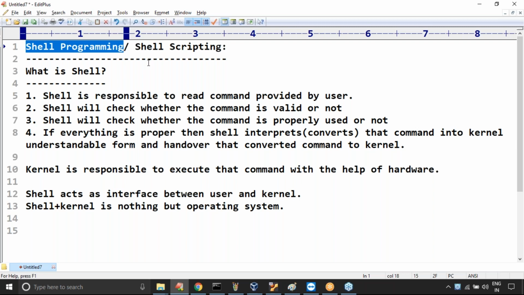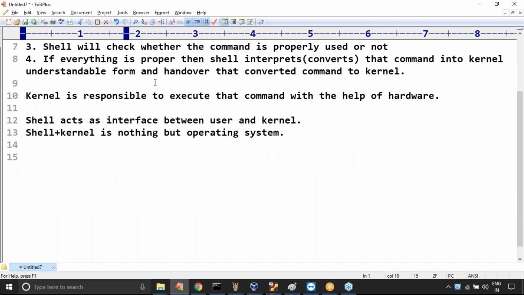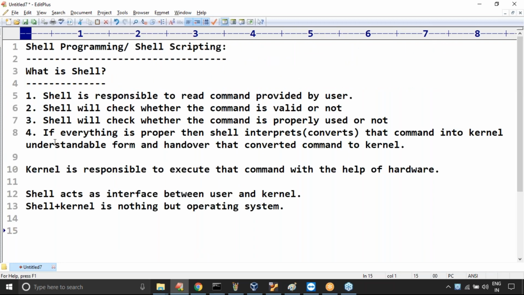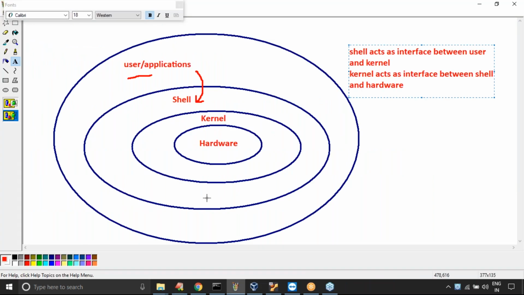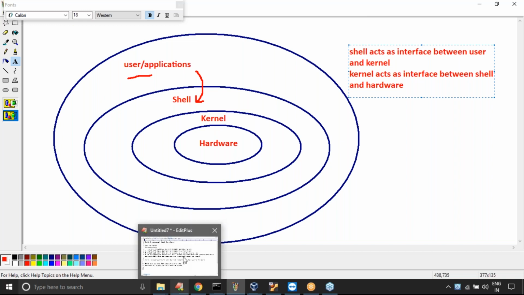Next, how many types of shells are there? Very important. Now everyone got a basic idea of what a shell is. Clear for all of you, right? Can you please confirm so that I will go to the next level? Yes, friends, is everyone in a position to understand up to this? In our Unix sessions I covered this very clearly, don't worry at all. We covered these things already in the basic Unix sessions, right?